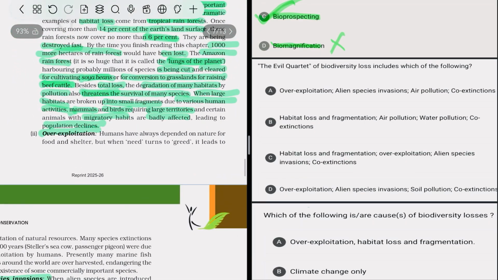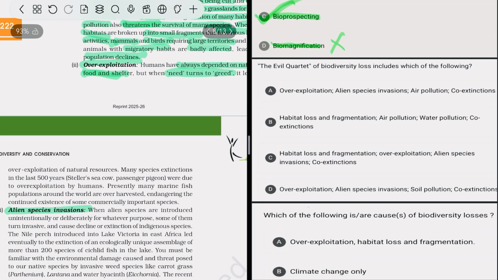Overexploitation. Humans have become dependent on nature for food and shelter. Now their needs are turning into greed. They are cutting forests at a high pace for their benefit, which is disturbing nature, and pollution is also increasing, as many vehicles are used. So overexploitation of natural resources is also affecting the various species.